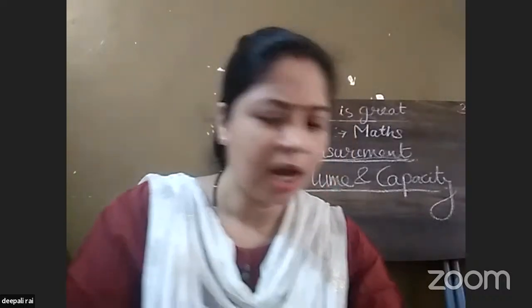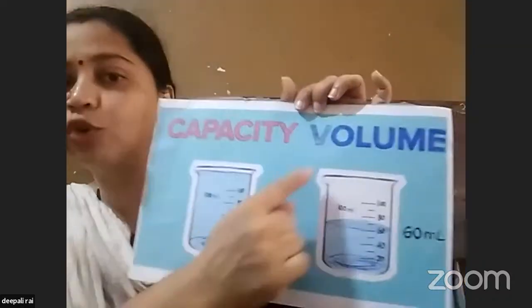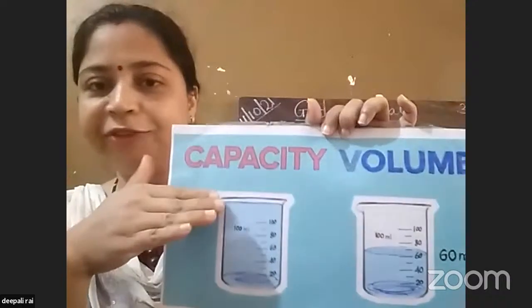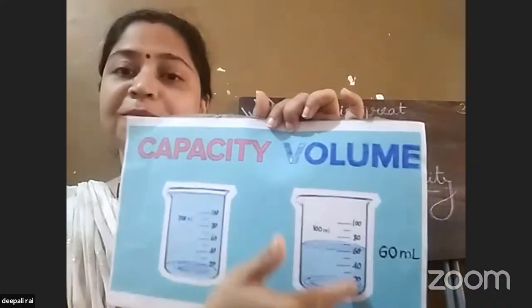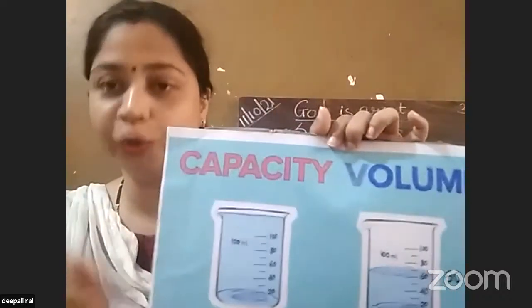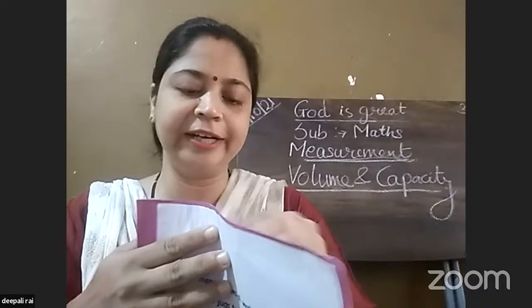Now let's see. I'm going to show you something. Now I think the point is clear to you all. That is what is capacity and what is volume. Completely filled is capacity, and the amount, the space a substance is holding, is called its volume. Okay. Now for you, I have here one assignment. Let's do it first and then write it in your notebook. Okay.